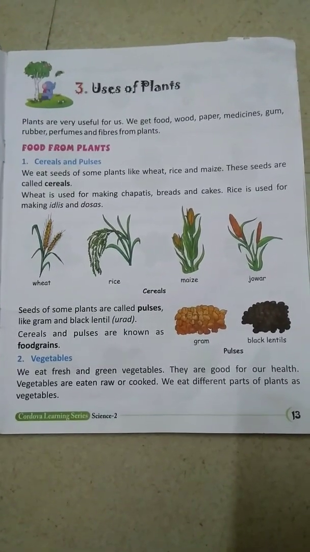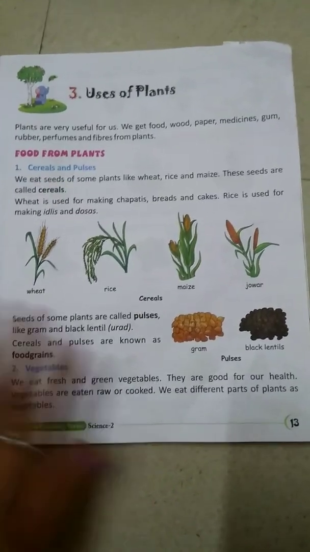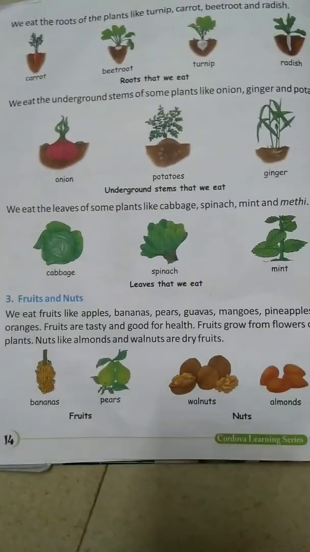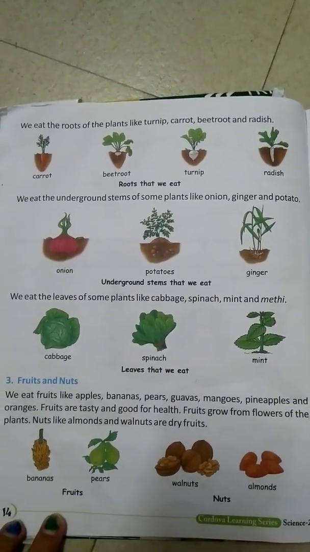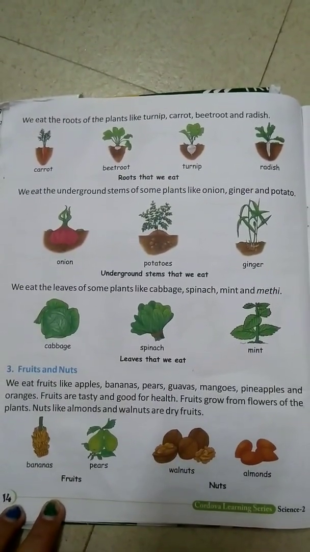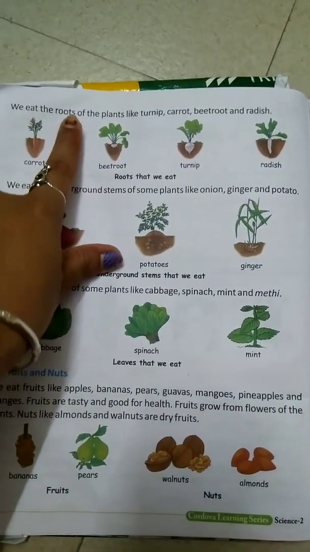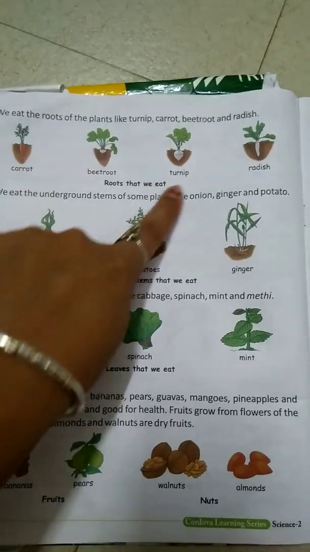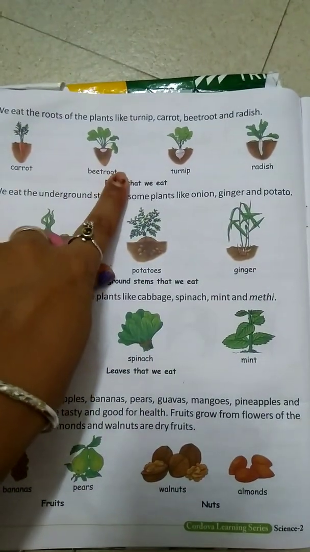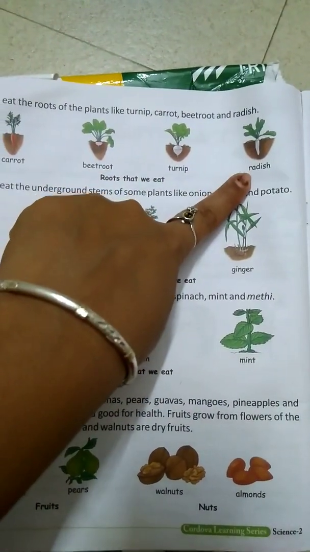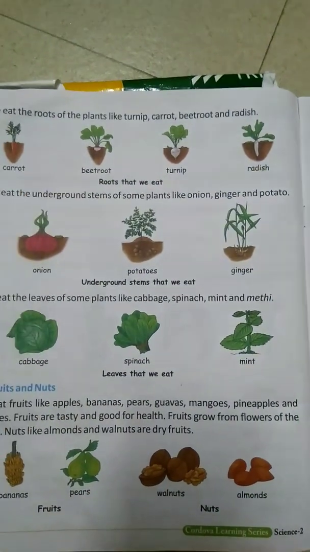We eat different parts of plants as vegetables. Here they have given examples that we eat the roots of the plant, like turnip, carrot, beetroot and radish. We are eating the roots of these plants.